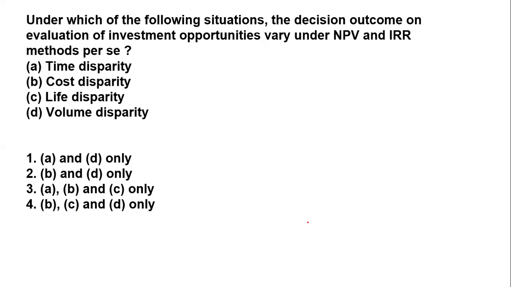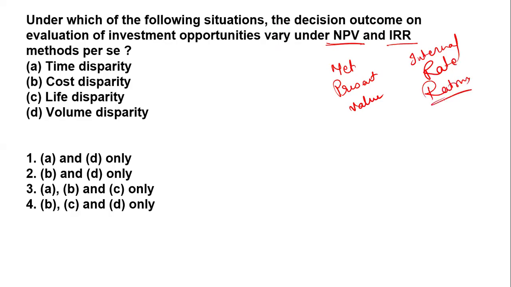Now the next question on your screen: under which of the following situations does the decision outcome on the evaluation of an investment opportunity vary under the NPV and IRR methods, net present value and internal rate of return? The question is talking about the situation.